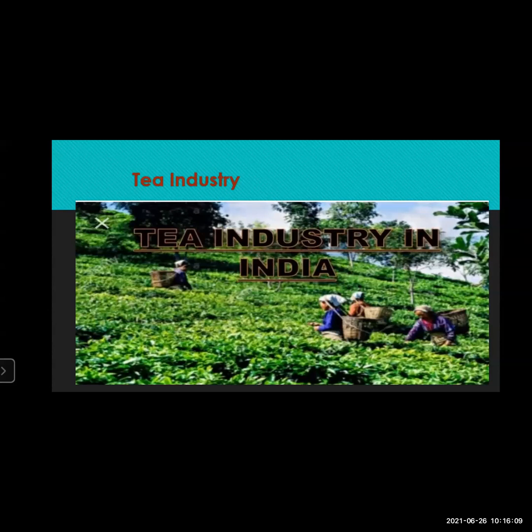Then continuous innovation is there. Continuous innovation means India is not stuck to the ancient way of producing the tea, or the tea powder. But a lot of innovation, a lot of discoveries are made, new type of machineries are made. The teas are made in different flavors. You get different types of tea, orange tea, then you can get a grape tea, you can get a green tea, you can get a black tea. So different types of tea powders are available, different brands are there coming with all this tea powder.